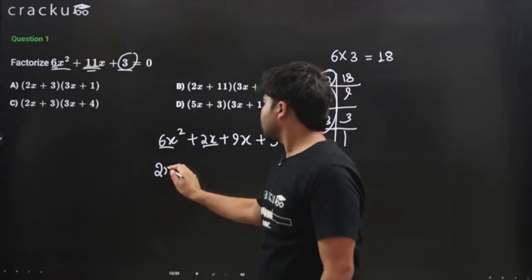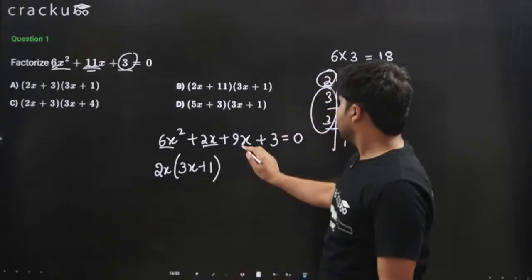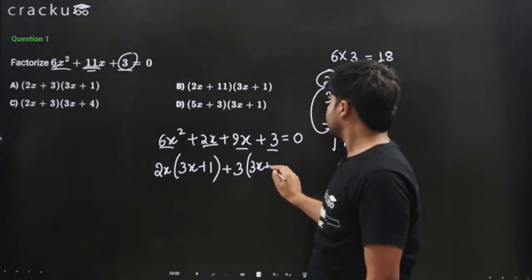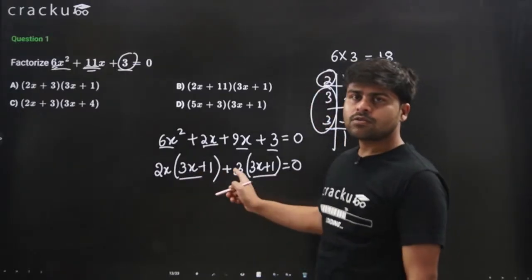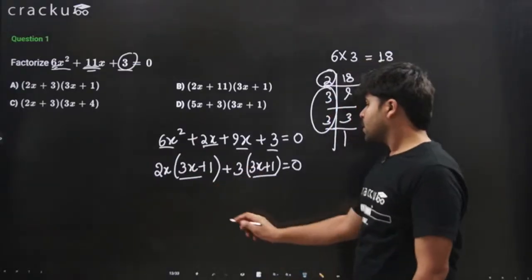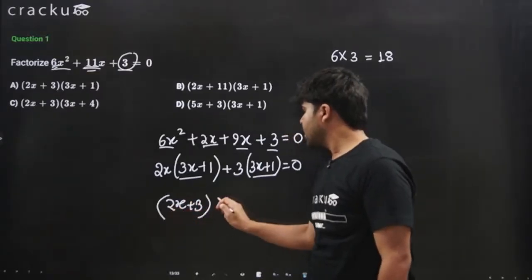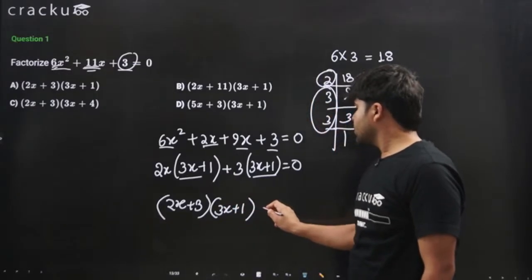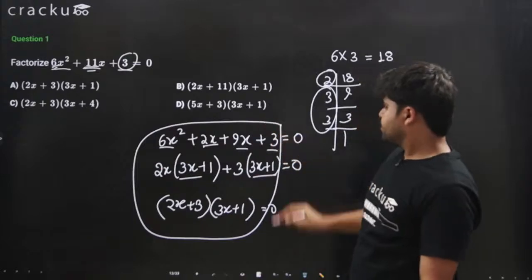so 2x I will write here, and inside I will have 3x plus 1, right? And here I can take 3 common, and inside I will again have 3x plus 1. This is the magic of factorization. The term inside becomes the same, both here as well as here. This means I can further write 2x plus 3 in one bracket, and in the other bracket I will have 3x plus 1, and this is equal to 0, right? So again I have factorized this. This is all I needed to do.